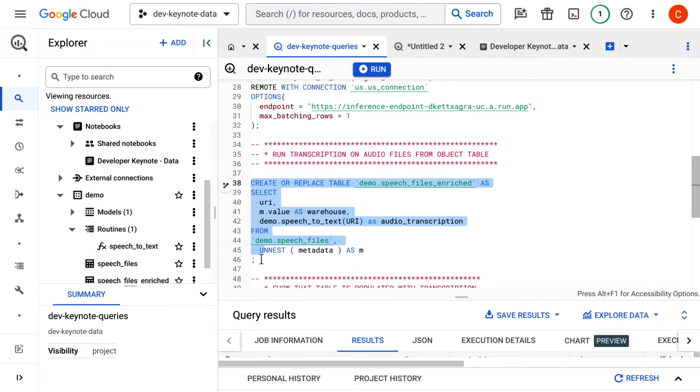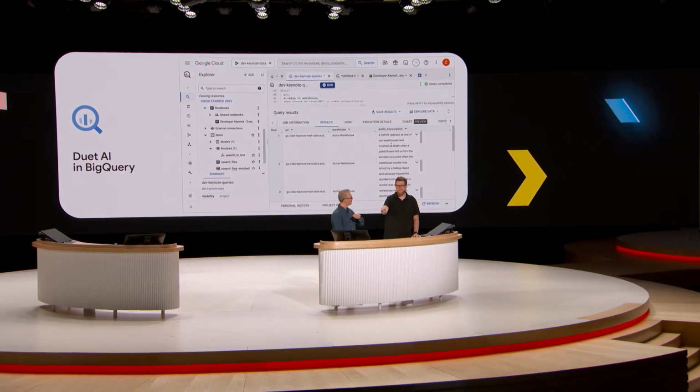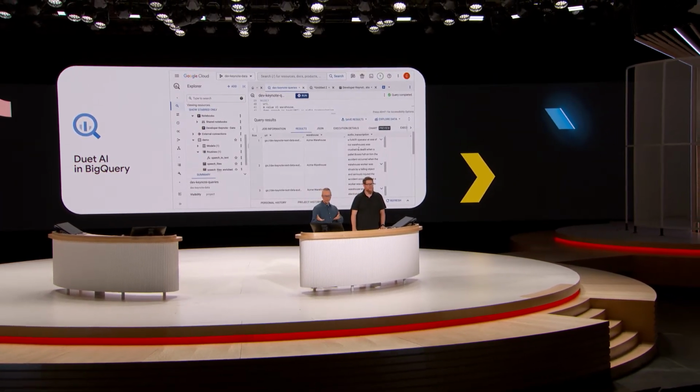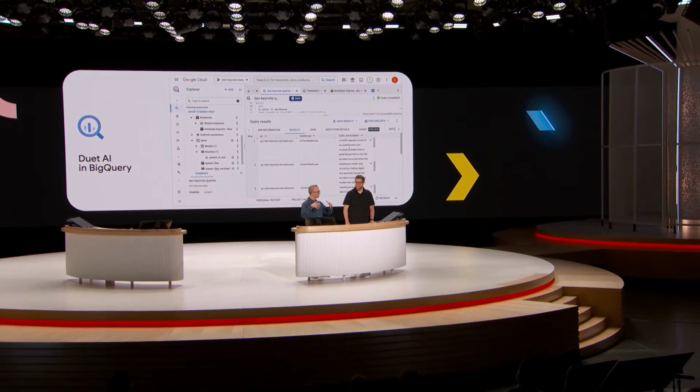So I want to run this function. It's going to go through everything in that object table, listen to the audio, and then transcribe it for us. It's a bunch of audio transcription. So using this model, look, we got all of the audio from those files right there.